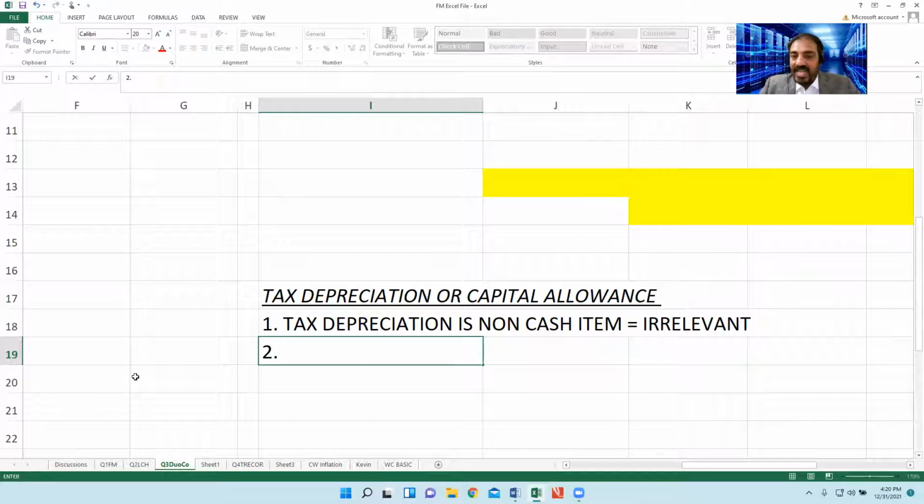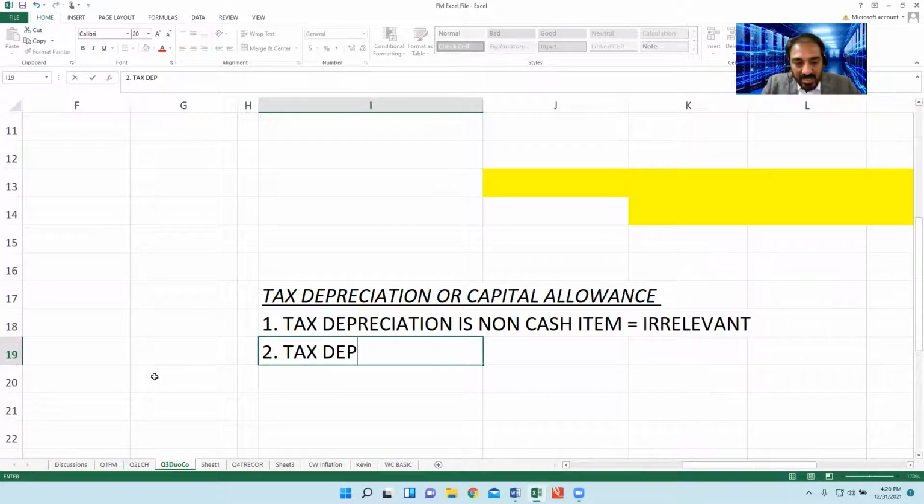If tax depreciation is irrelevant, it's okay. But tax depreciation affects the taxable income.